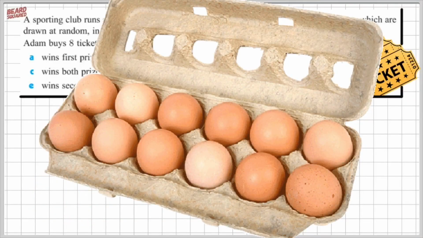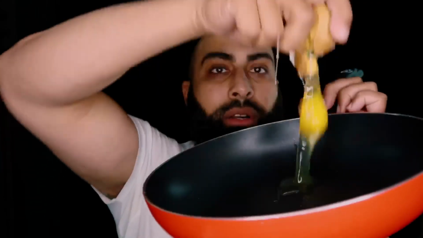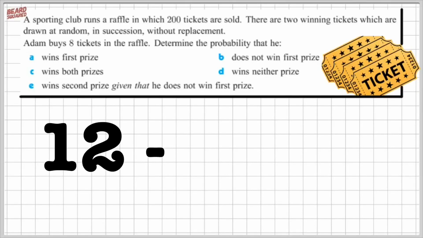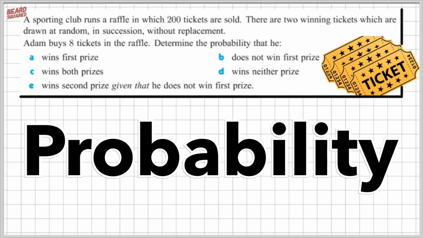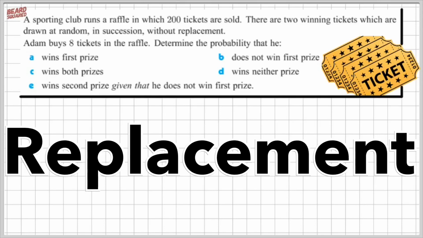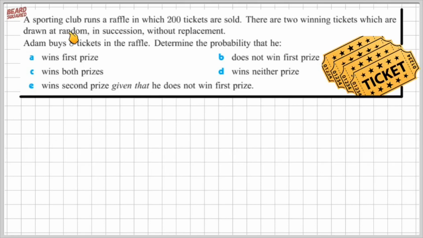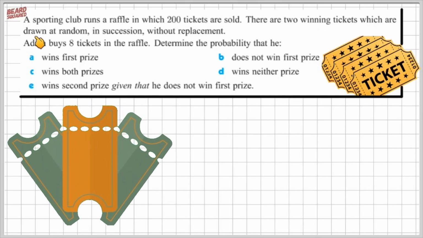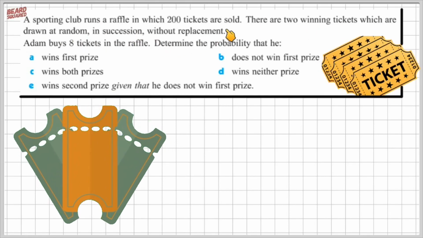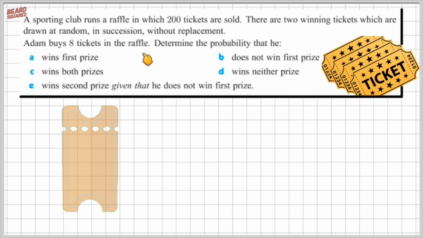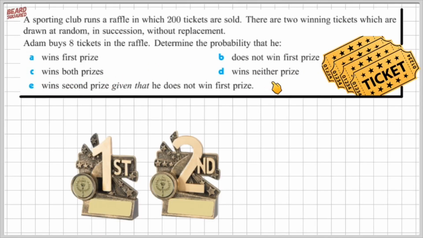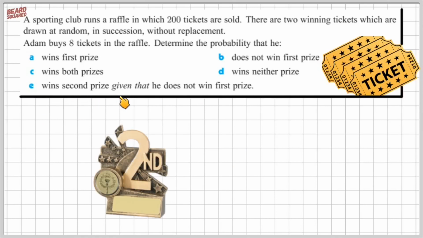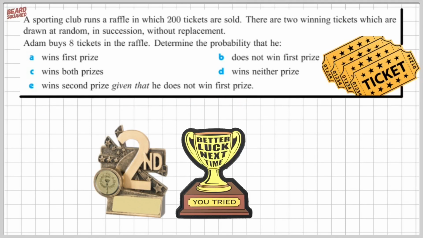So if I had a dozen eggs and I took one egg out and cracked it open to see if it had 1 or 2 yolks, I now have 11 eggs, which means that I'm doing probability without replacement. Let's apply the same concept to this word problem. A sporting club runs a raffle in which 200 tickets were sold. There are 2 winning tickets which are drawn at random in succession without replacement. Adam buys 8 tickets in the raffle. Determine the probability that he wins first prize, does not win first prize, wins both prizes, wins neither prize, and then wins second prize given that he does not win the first prize.